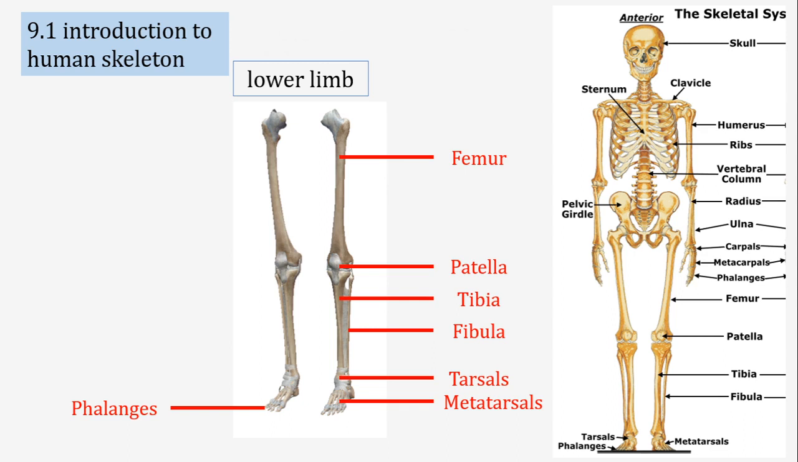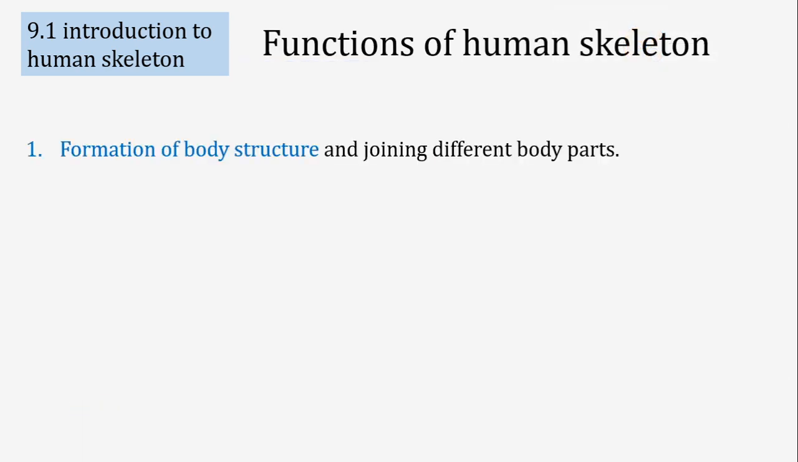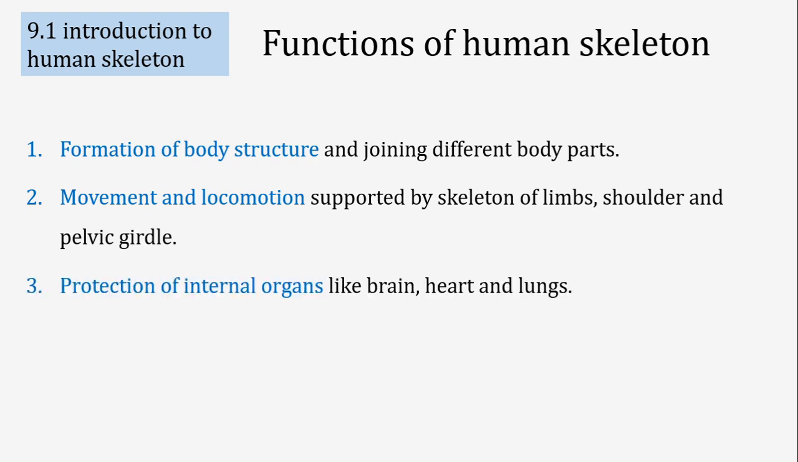So in this way we have memorized and understood the position and name of 25 major bones of our body. Then we are discussing the functions of the human skeleton. The first function is to form the body structure, to join different body parts, and to provide a shape to the body. The second function is to help in movement and locomotion, and that is also assisted by the muscular system. It protects the internal organs of our body like the brain, heart, and lungs. They are comfortably enclosed in the brain case or in the thoracic case.